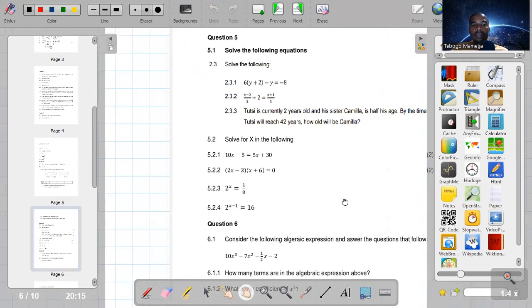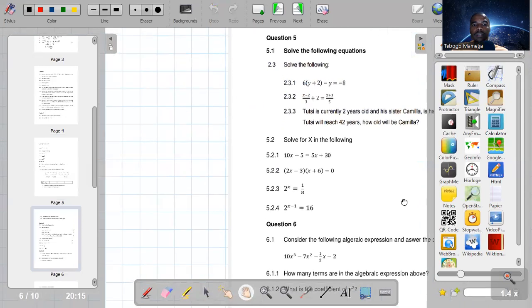All right. Let me push it aside. So question 5, solve the following equations. Solve the following. So those are your algebraic equations. So this is how they should be done.